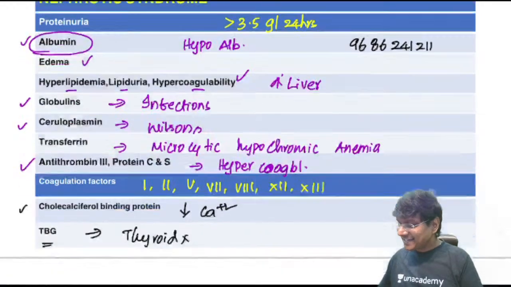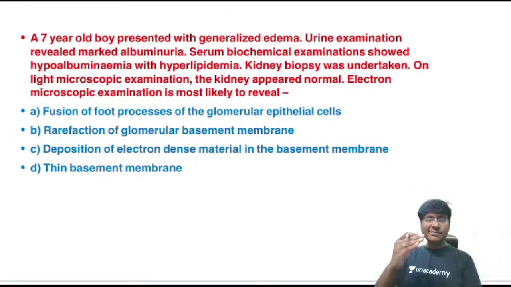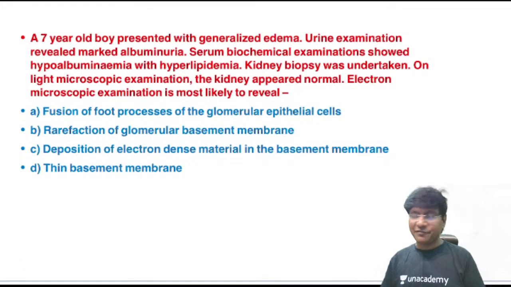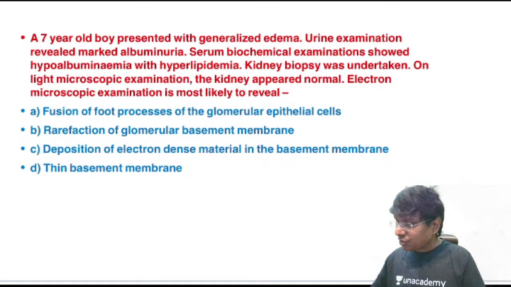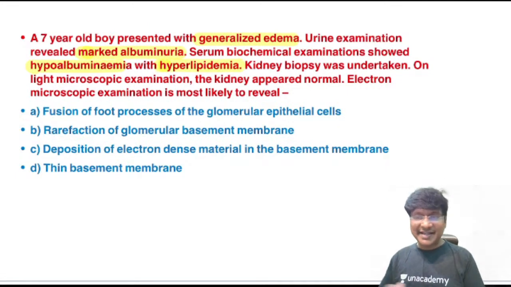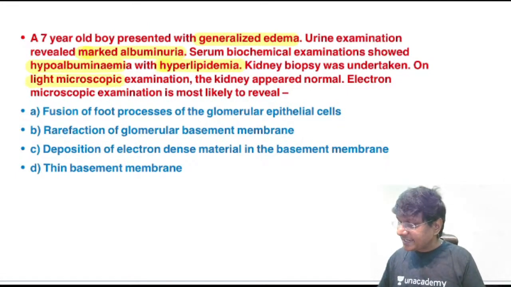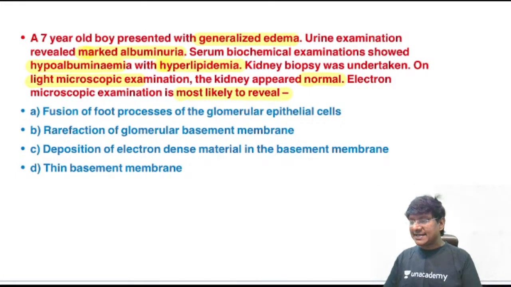Okay, right. Now we will discuss what are the various types of nephrotic syndrome. So, a 7-year-old boy presented with generalized edema. Urine examination revealed marked albuminuria. Serum biochemical examination showed hypoalbuminemia with hyperlipidemia. Kidney biopsy showed light microscopy appeared normal. So, what will the electron microscopy most likely reveal?